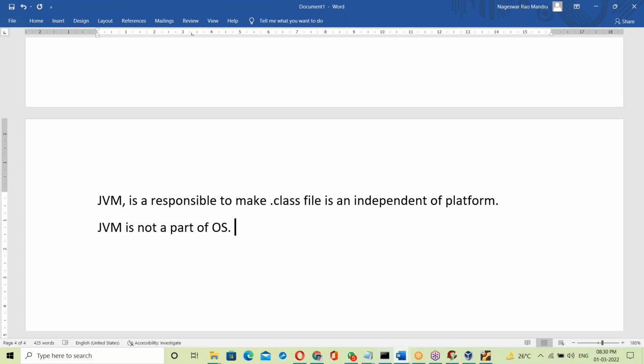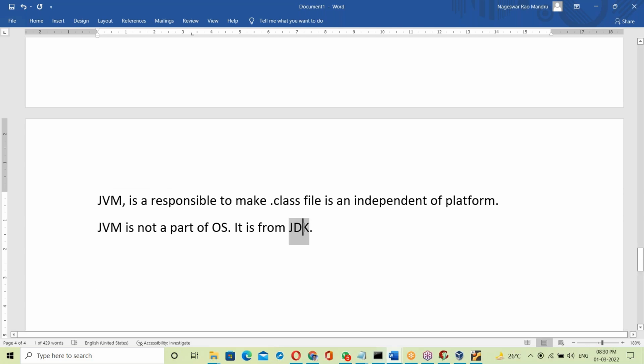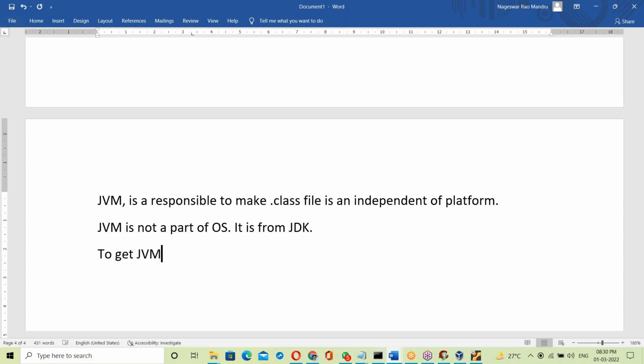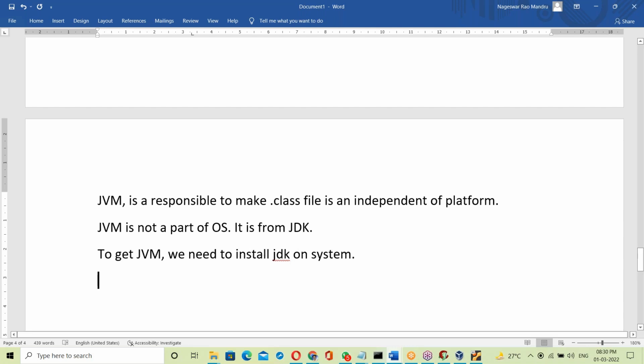Then where do we get it from? It is from the JDK, the Java software. So to get the JVM, we should install the JDK on the system.